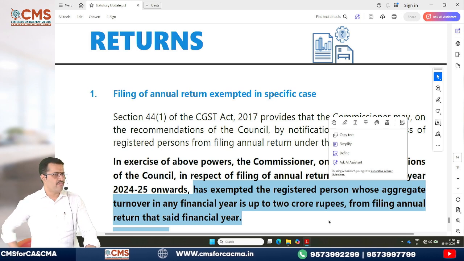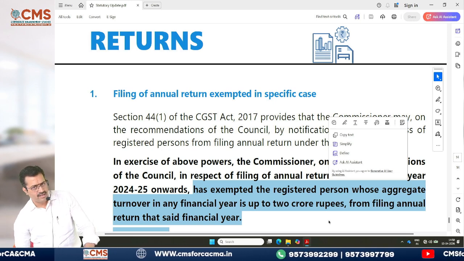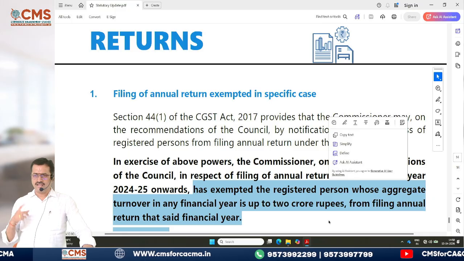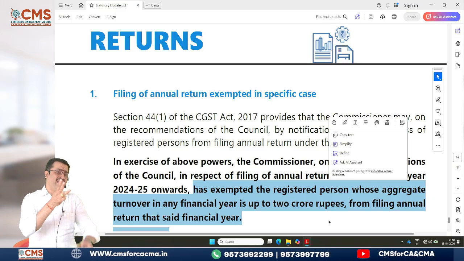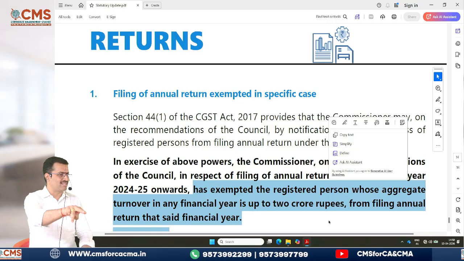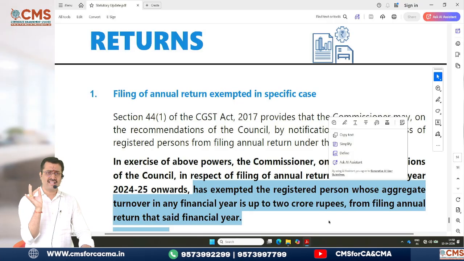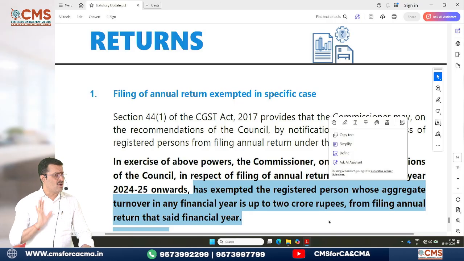Exemptions. We got 3 new exemptions also. Am I right or not? What are the 3 new exemptions? One is life insurance, health insurance, and lastly reinsurance of these 2 insurances. So 36C, 36D and 36E got incorporated.